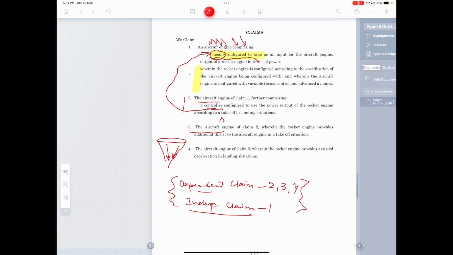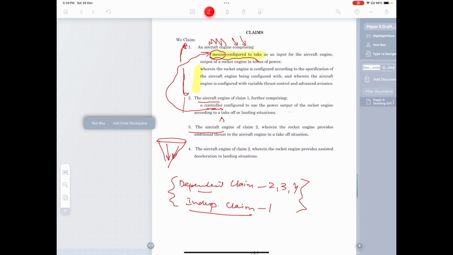This particular claim one, the independent claim, must tell you a complete story. It must be understood without the aid of even, let's say, the drawings. There is no reference to the drawing element over here, which means that this claim must be read independently. You can't look at anything else. Not the summary, not the abstract, not the description, just this claim. It should tell you what exactly is going on. And if there is some ambiguity in the claim, you'll get an objection for lack of clarity. So keep the claim simple, but keep it complete.